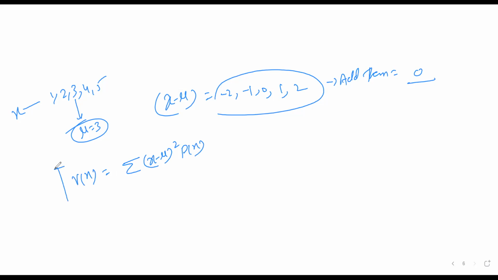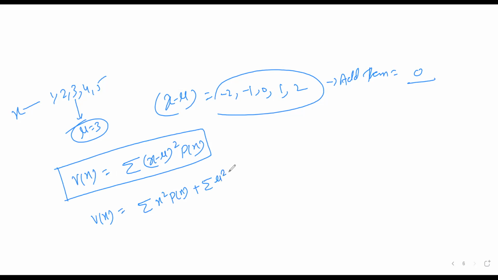This is a very general formula to find out the variance. Now I'll derive the formula for that. V of x is given as the sum of (x minus mu) whole square, multiplied by p of x. Now split them: x square into p of x plus mu square into p of x minus the sum of 2x mu into p of x.